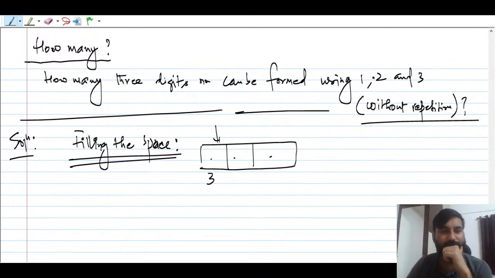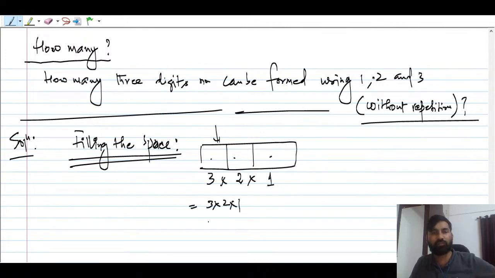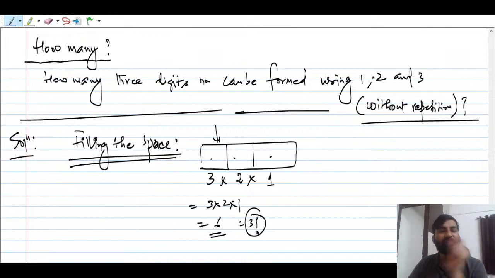Now go to the second. One of the digits you have already used, so you can't use that digit again. So how many digits are left? You have only 2 digits. So there are 2 ways to fill this place. And how many ways are there to fill the last one? Only 1 digit will be left, so 1. So you multiply: 3 into 2 into 1, which is nothing but 6, or you can say 3 factorial. So the question was, how many 3-digit numbers can be formed using 1, 2, 3?